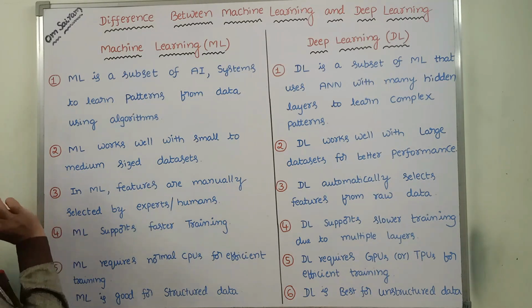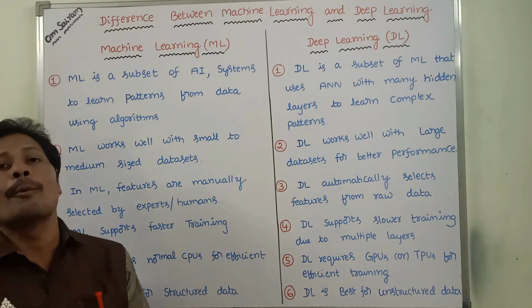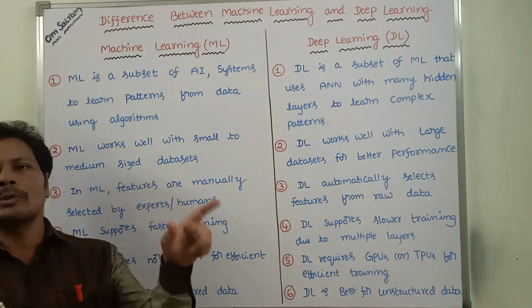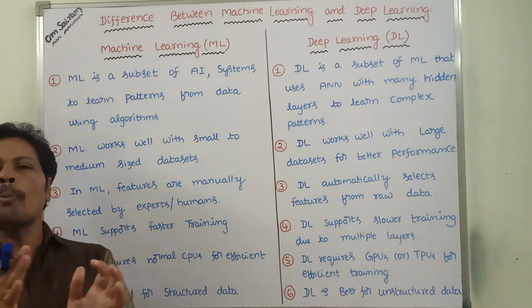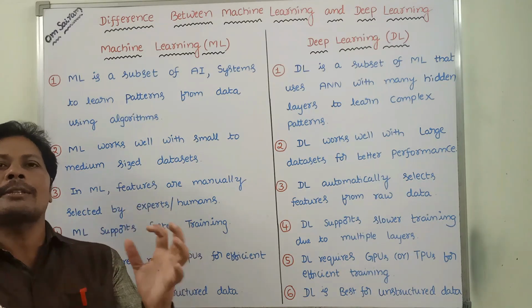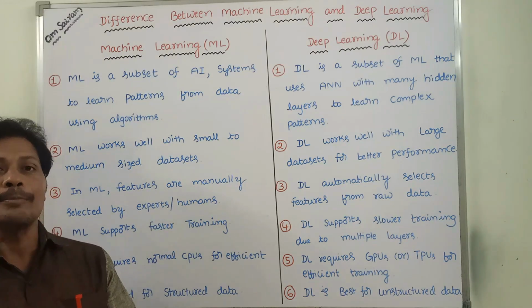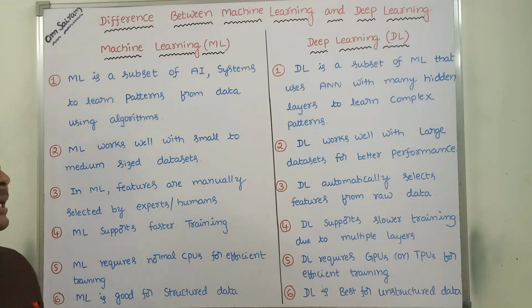Next, third point. In machine learning, features are selected by humans or experts. Okay, so we take one data set. In that data set, so many features are there. Among those features, some features are selected by the human or expert in the case of machine learning.